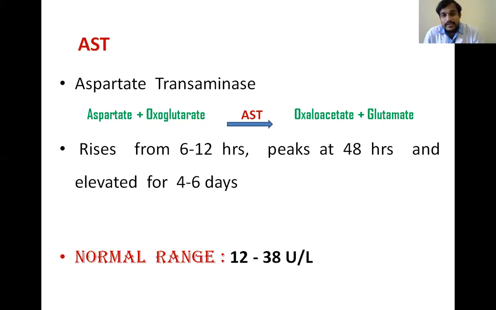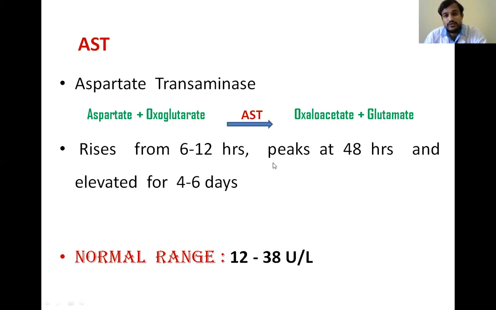And moreover, the excess amino acids are diverted for the production of energy. So this interconversion of amino acids is done by the transaminases. Aspartate transaminase is also such an enzyme, which is present in the heart and has the same function in the heart. And when there is any damage to the heart, this aspartate transaminase is released into the bloodstream. We will estimate the enzyme in the bloodstream and confirm the diagnosis of MI.